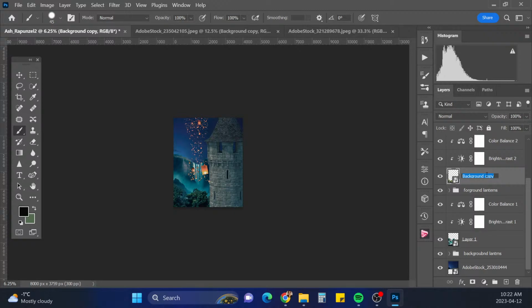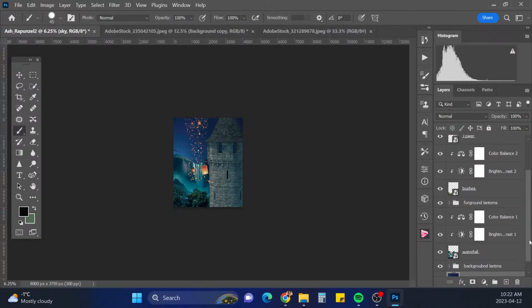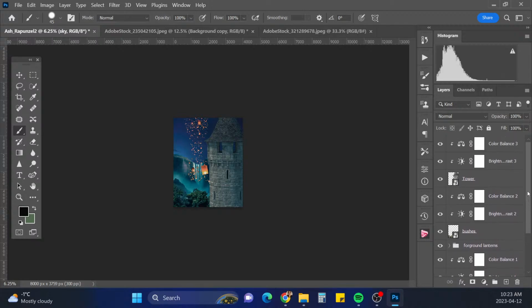Okay, this is the bushes. This is the waterfall. Oops, what happened there? Waterfall. This is the sky. Sky, waterfall, bushes, tower.